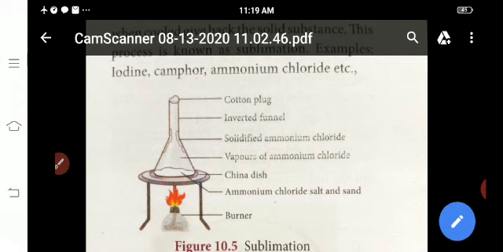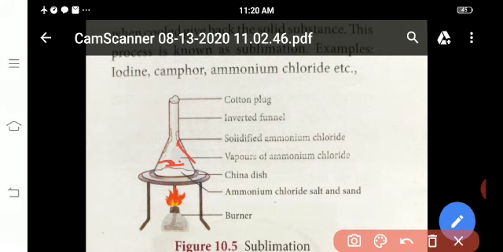The vapor of ammonium chloride is produced here, and the vapor is deposited here. That is called solidified ammonium chloride. Here the vapor changes to solid state. Solid ammonium chloride.